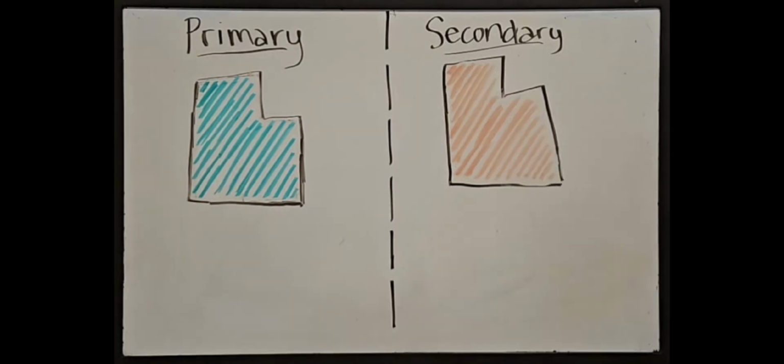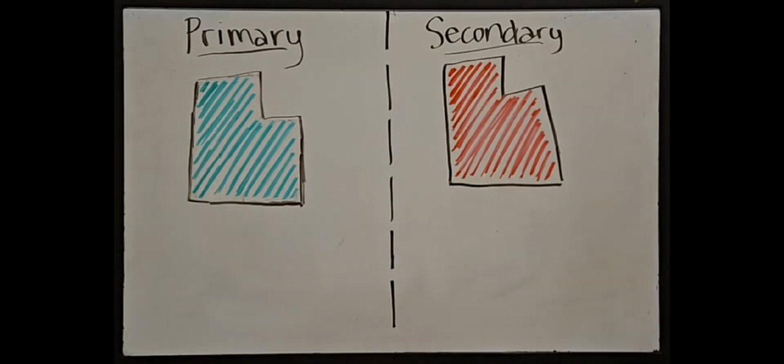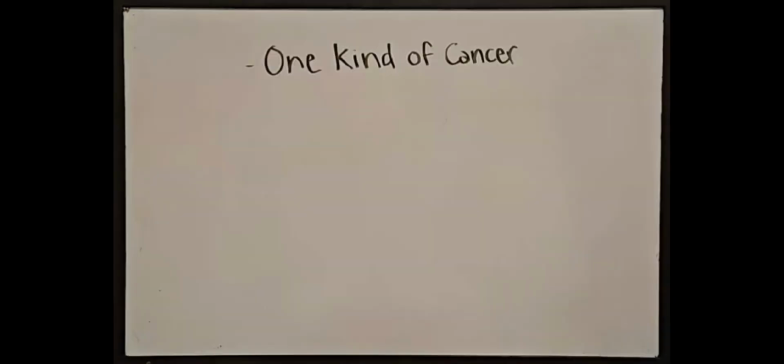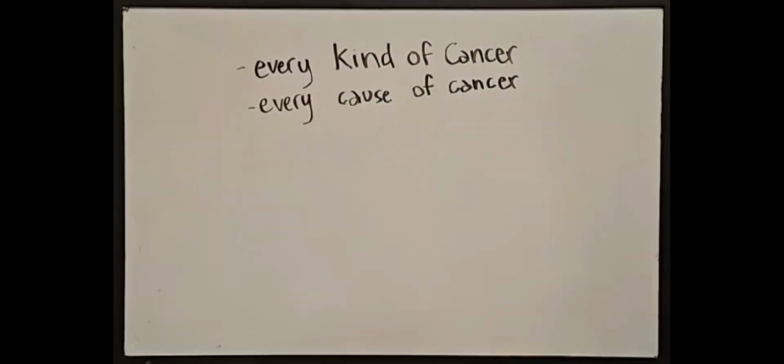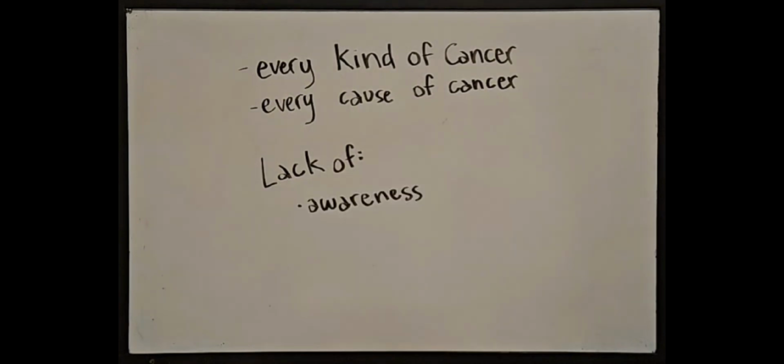It's important to recognize that this example only covers one kind of cancer and one cause. Scientists have come up with methods for decreasing almost every kind of cancer with primary causes. But because of a lack of awareness, funding, and government action, primary prevention is still out of reach.